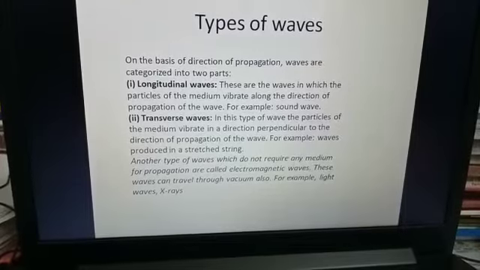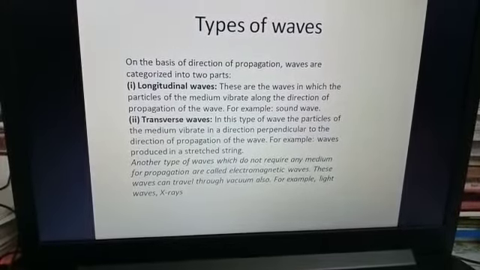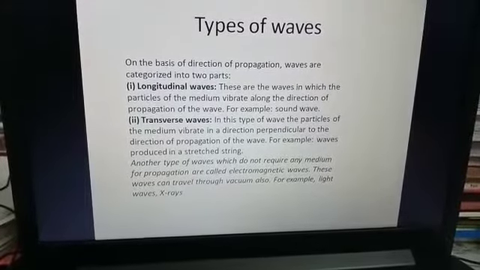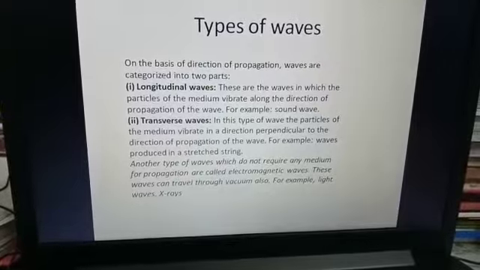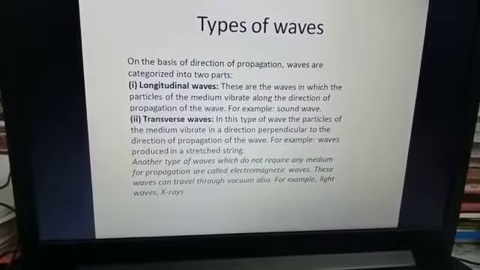Then what are transverse waves? In this type of wave, the particles of the medium vibrate in a direction perpendicular to the direction of propagation of the wave. For example, we have waves produced in a stressed string.